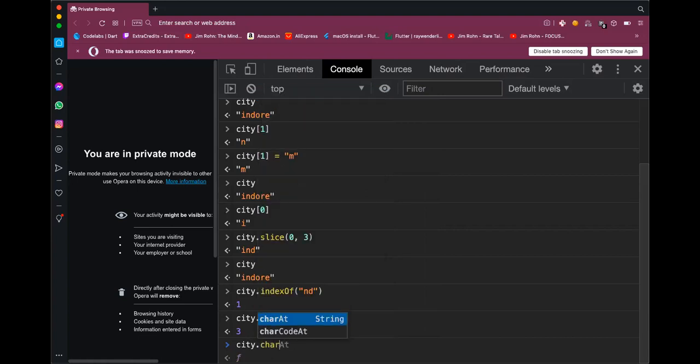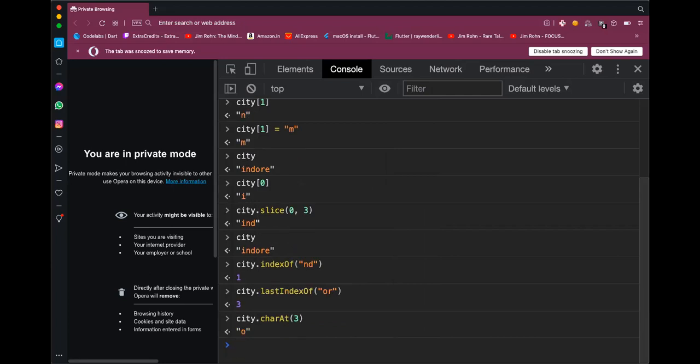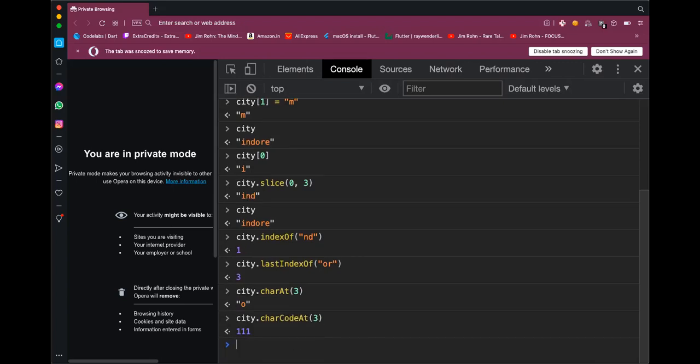There is charAt. This behaves very similar to the index thing, and charCodeAt actually returns the code of that particular character, the ASCII code. I think I have talked about ASCII code earlier in these sessions. What is ASCII code? Anyone? If you have attended the previous session or have prior knowledge, what is this ASCII code? Why is O shown as 111?